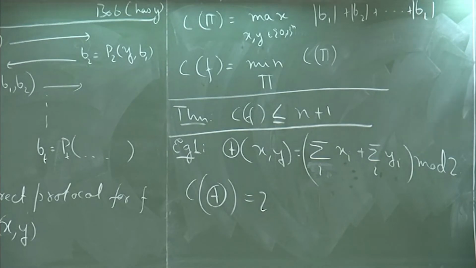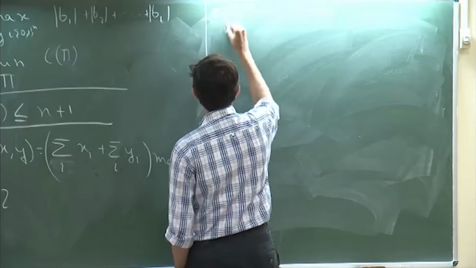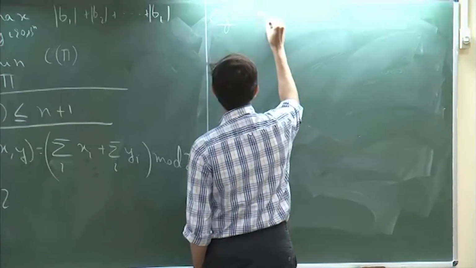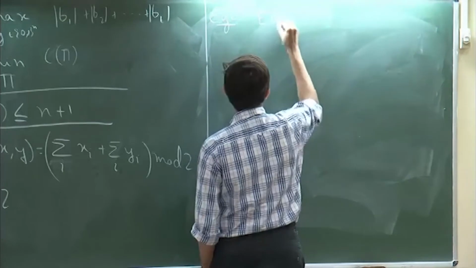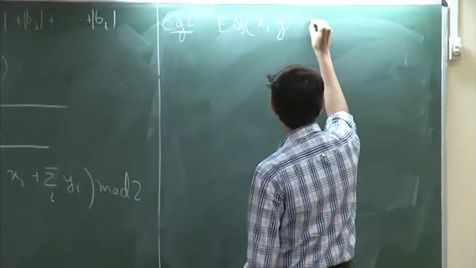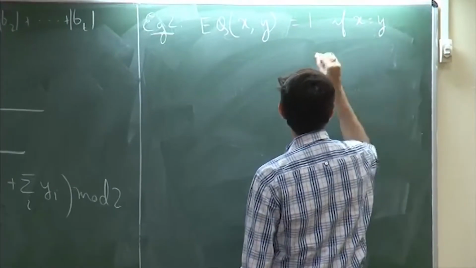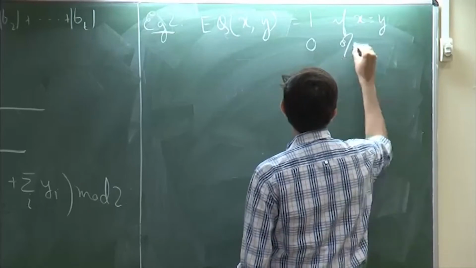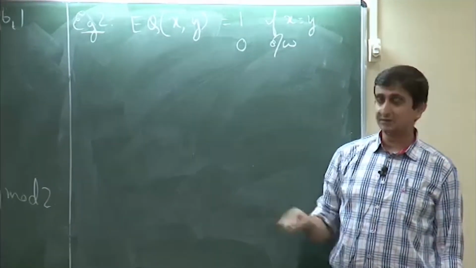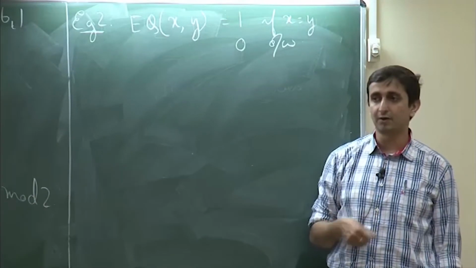So, let us look at another function. Okay, so, the second example is a more interesting example. This is the equality function. We say that this function evaluates to 1 if x is equal to y and 0 otherwise. So, now what is the communication complexity of this function?